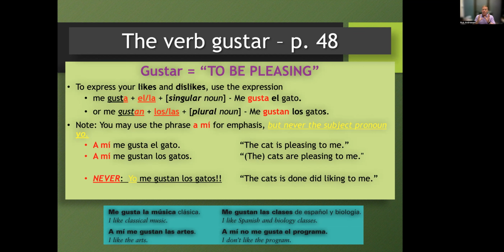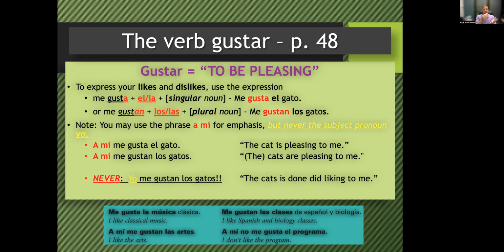So you've got to remember, because it's different, the context, but the meaning is the same. It means I like milk. But grammatically, milk is the subject of the sentence. Milk is pleasing to me. Okay, so keep that in mind.